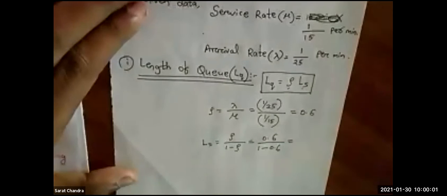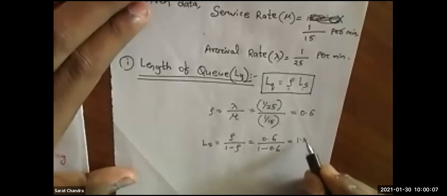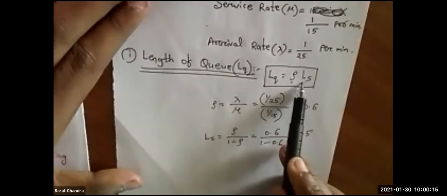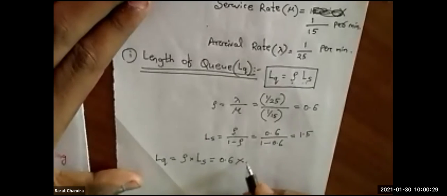If you solve it out, you will get 1.5. Okay, I got the value of rho, I got the value of LS. Now these two values I will put in the equation. So the length of the queue, LQ, equals rho into LS. Rho is 0.6 into LS, which is 1.5, giving 0.9. This is the length of the queue for garage A.